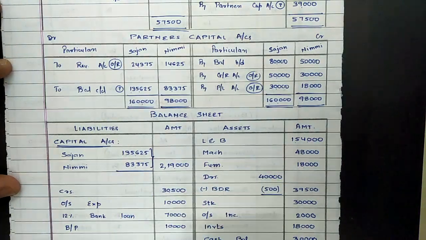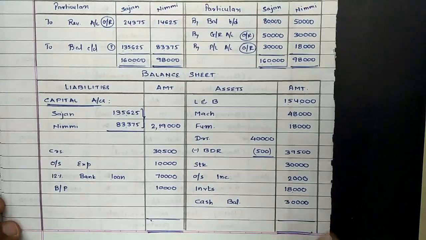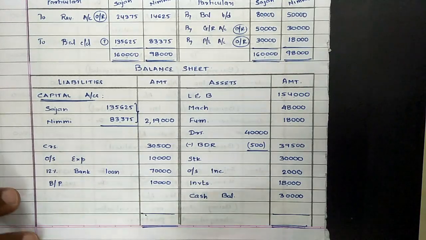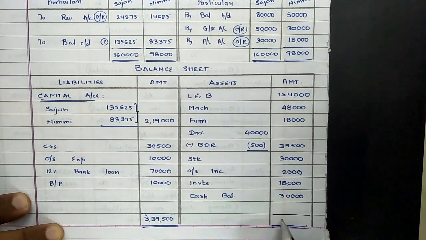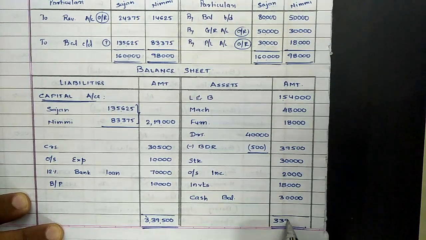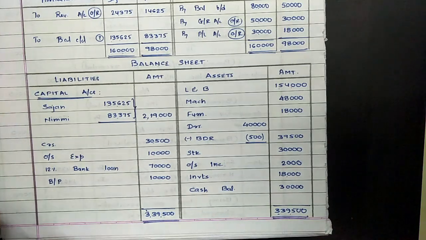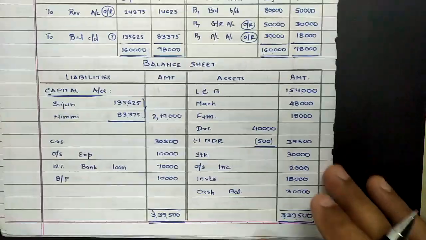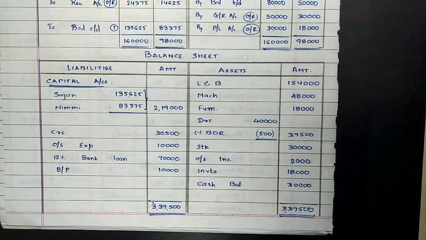And last phase would be the total of balance sheet. So the total of balance sheet comes to 3,39,500. 3,39,500. So that's the way of preparation of ledger account and balance sheet in case of reconstitution of partnership. Thank you. Have a good day.